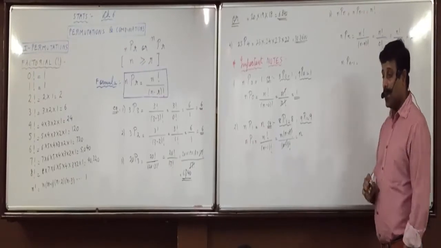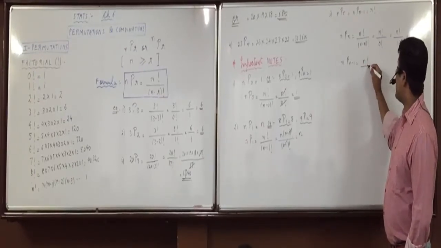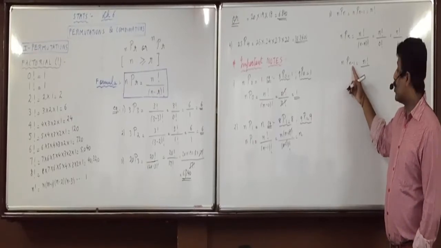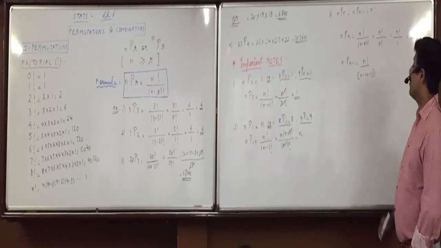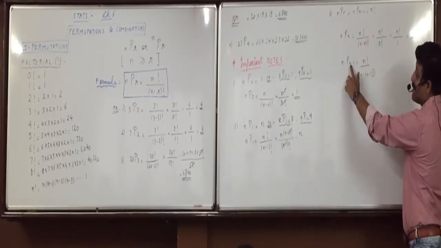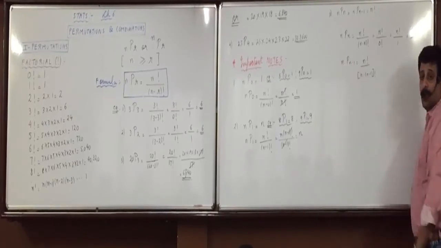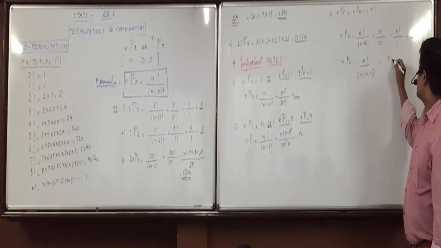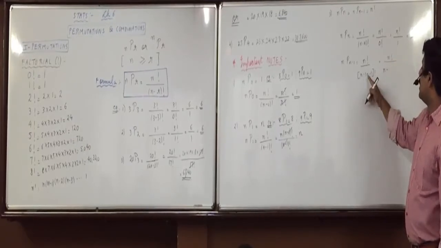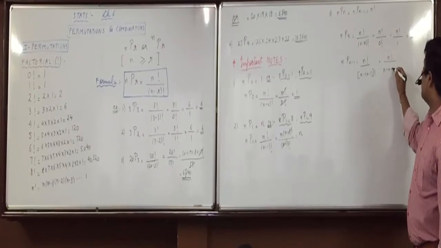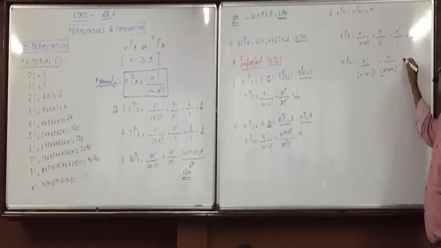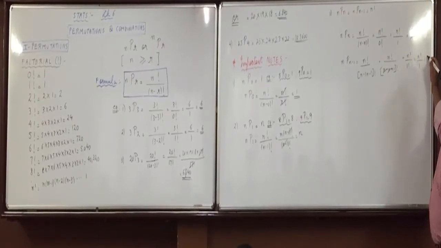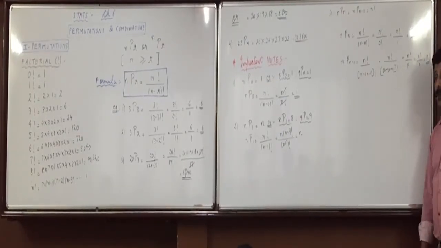Now, nPn minus 1. What is in place of n factorial? What is in place of r? So how would you write n minus r? n minus n minus 1 factorial. Okay, this is r. So n minus r means n minus r is what? n minus 1. Now if you open the brackets, then n will remain as it is, and minus will become plus. Minus n plus n cancel. So what will remain? n factorial upon 1 factorial. What is 1 factorial? 1. So finally your answer is again n factorial.